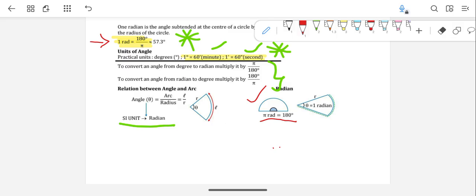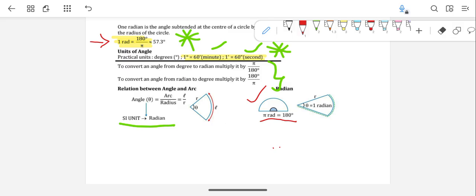There will be a need for this in MCQs, and for practice I will also show you some questions. There you need to convert the angle. The physical quantity is the same, angle only, but the value is given in degrees, and you need to convert it into the SI unit, right?